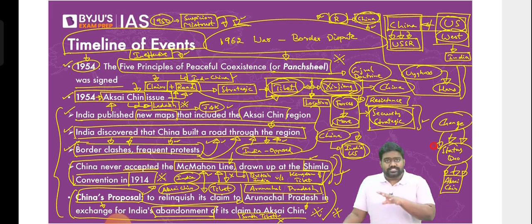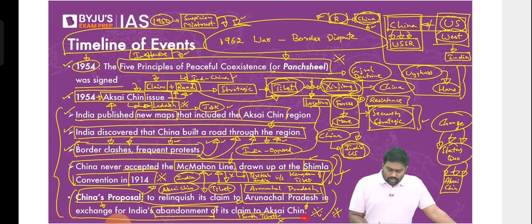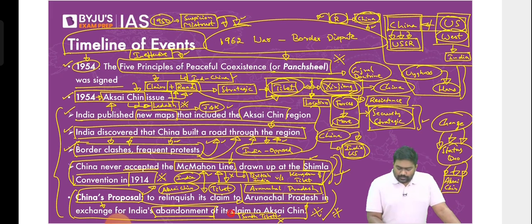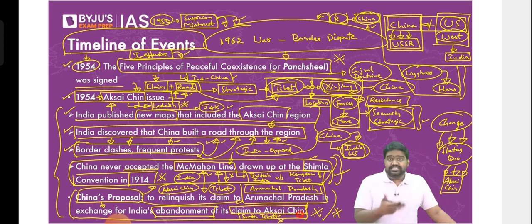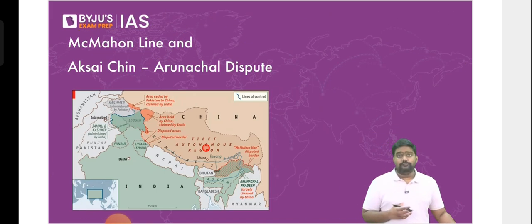Now China had more or less controlled and occupied Aksai Chin by this point of time, and on the other hand, it was questioning Arunachal Pradesh and its sovereignty with regard to India. There was no way India could accept this. India rejected these claims, and India also started reacting, started opposing it. We started mobilizing troops to the region to counter the Chinese aggressive claims. Like I said, it even led to clashes between the troops, right? But China was very clear. It was just changing the status quo, putting India under pressure. It was a classic implementation of the five-finger policy. All right. So this is the beginning. This is the origin of the border dispute, the border conflict between India and China.